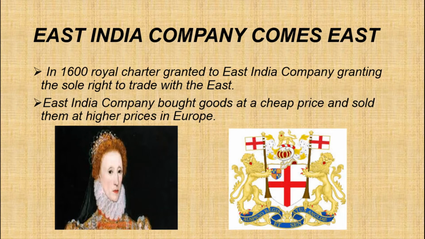Then what happened on hearing the news of the fall of Calcutta? Company officials in Madras sent forces under the command of Robert Clive, along with naval fleets. Prolonged negotiations with the Nawab followed. Finally, in the year 1757, Robert Clive led the company's army against Sirajuddaula at Plassey. One of the main reasons for the defeat of the Nawab was that Mir Jafar, one of Sirajuddaula's commanders, betrayed him. At the last minute, he withdrew his troops from the battlefield.